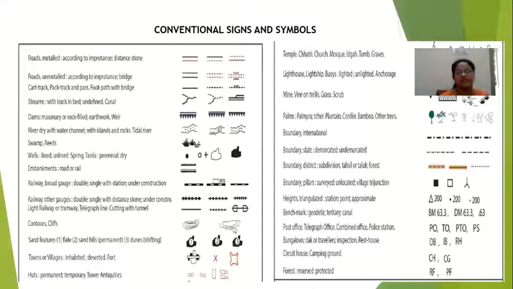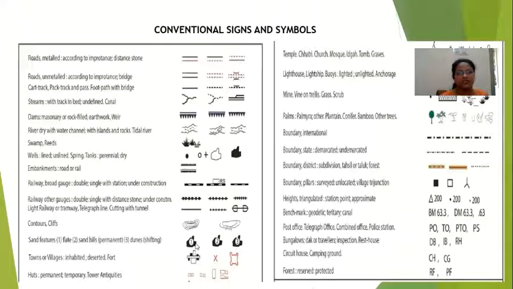Contours and cliffs. See, these are river features. Cliff is a river feature, and contour lines we are going to study in the next chapter. So that time it will help you more. I will explain what contour lines and cliffs are, and all those erosional features and different types of river features we will study. Okay, that time you will get it. But now you just see these symbols.